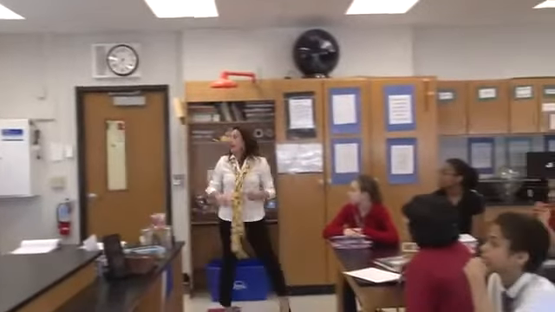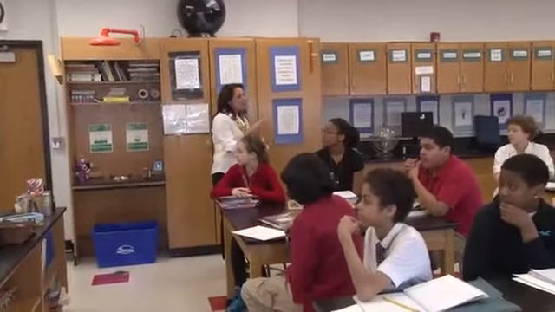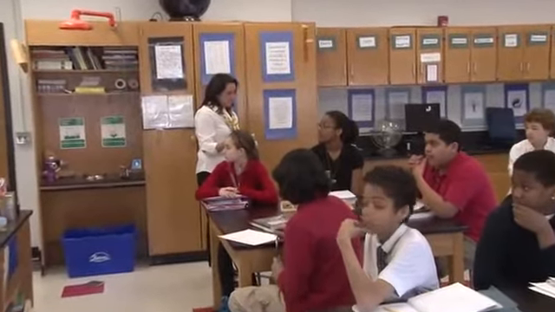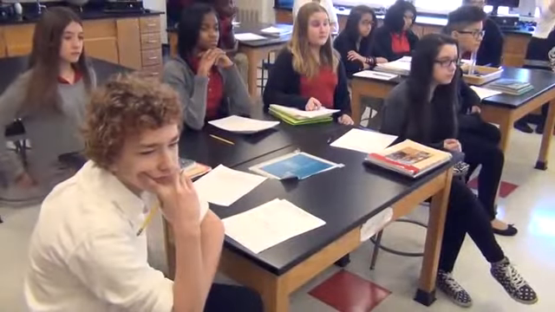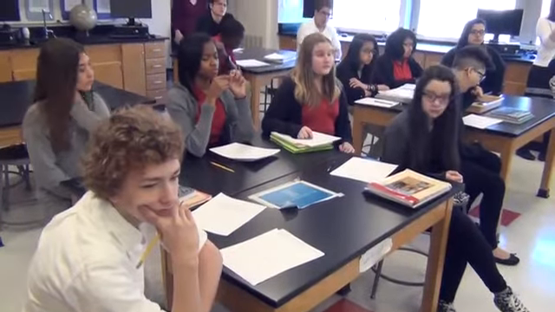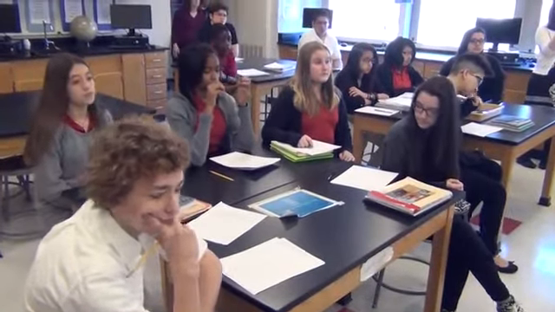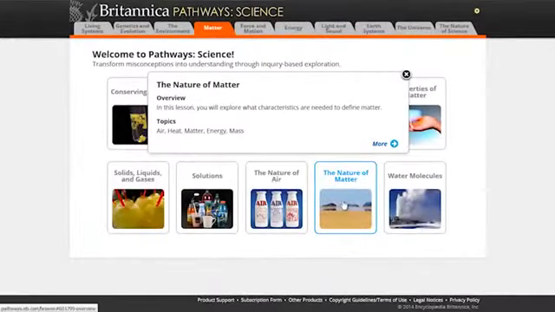Okay, so the question that the lab is going to center on today is we want to know if you can use density to figure out what a substance is. All right? We know that you can calculate density, but what do we do with that information once we have it? We're going to start with the nature of matter. It is under the matter section of Pathways.